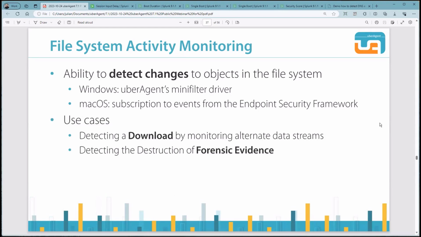Possible use cases could be to identify a download initiated by an application or to detect the destruction of forensic evidence. The latter would be, for example, the monitoring of a variety of logs that could be used to piece together a threat actor's course of action. We currently use the file system activity monitoring only in our TDE, but we may add other features that rely on this technique in the future. Therefore, let's have a look at how the TDE events look like in Splunk.